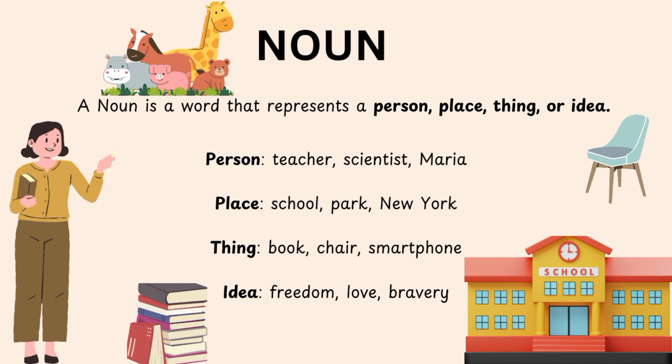A noun is a word that represents a person, place, thing, or idea. In simple terms, nouns are the names we use to refer to everything in our world, whether tangible or intangible. Without nouns, it would be nearly impossible to communicate specific ideas, describe objects, and express emotions. Here are some examples. In persons: teacher, scientist, Maria. In places: school, park, New York. In things: book, chair, smartphone. And in ideas: freedom, love, bravery.